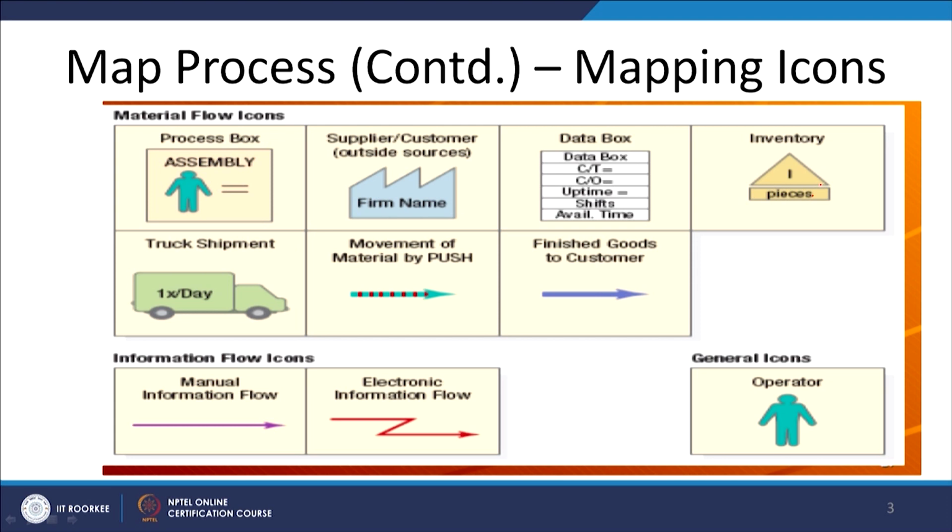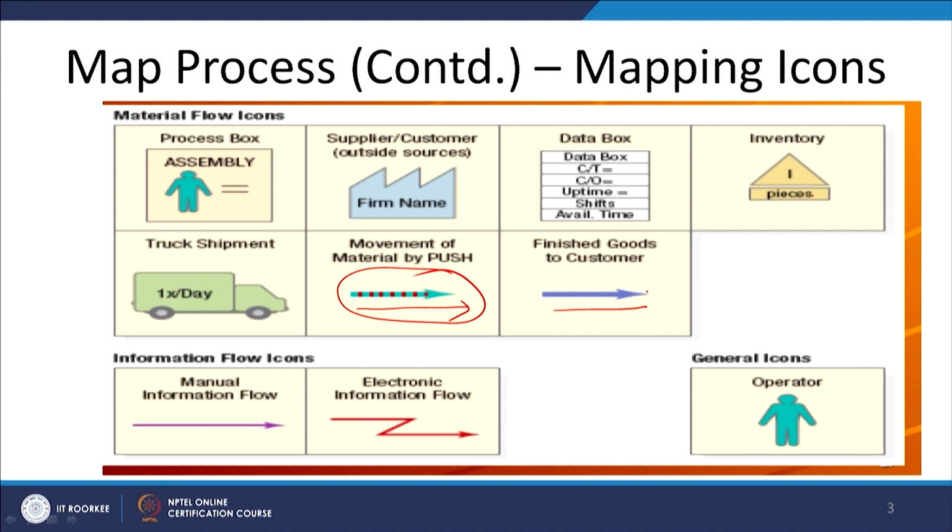And then this is the symbol of shipment, that you are carrying product from one place to another place. This is movement of material by push, where you are pushing the material from one stage to another stage, and this blue line indicates finished goods to the customer. So, this is the WIP movement, and this is the movement of finished goods, that final products are moving to the customer side.